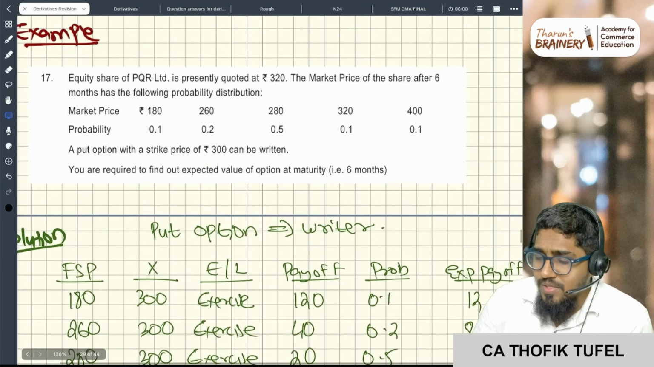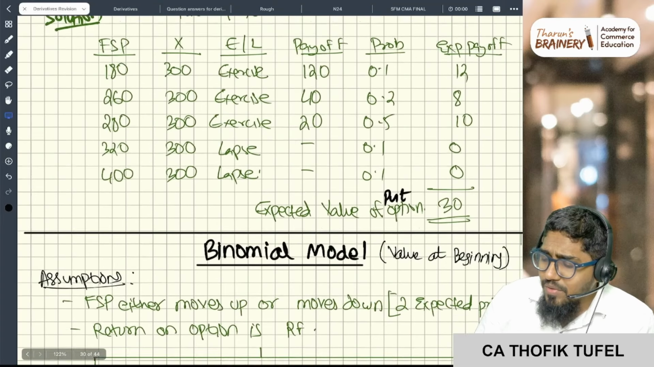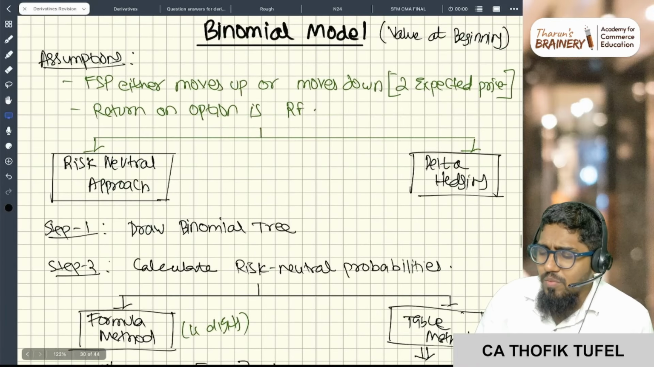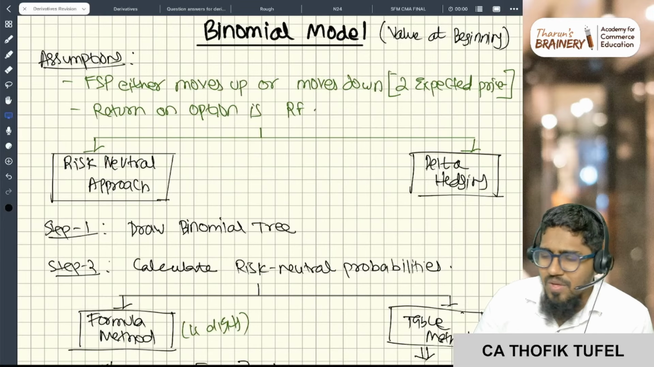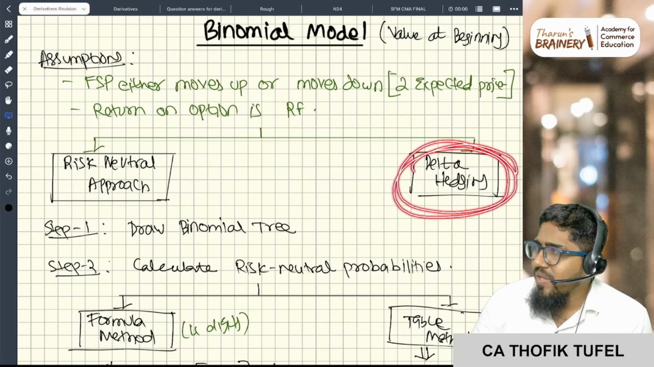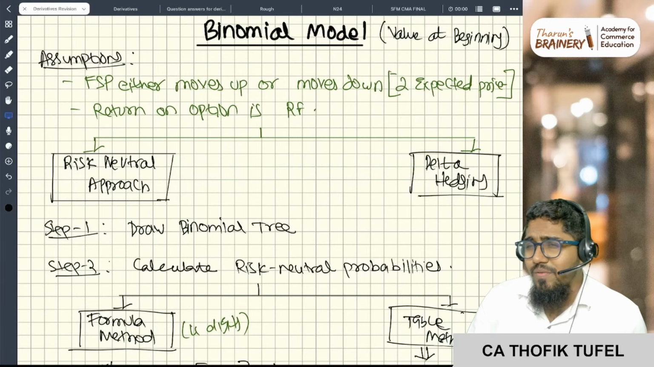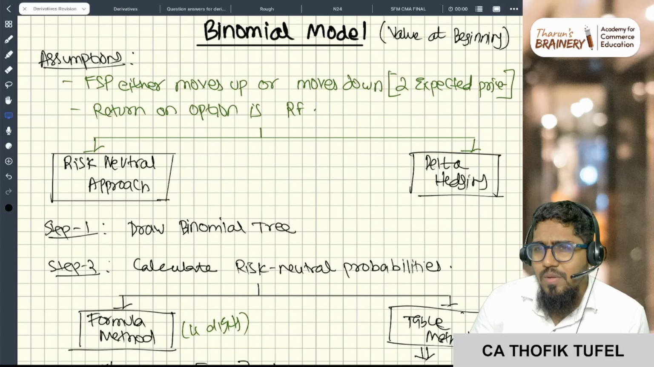The next one: this was the value at the end, at maturity. What is the value at the beginning? For that, I'm using the binomial method. In the binomial model you have two approaches, risk neutral approach and delta hedging. Delta hedging is not given in your study material. One question is there, but it is not asked much in the examination, so I'm not touching this concept. I'm touching the risk neutral approach.